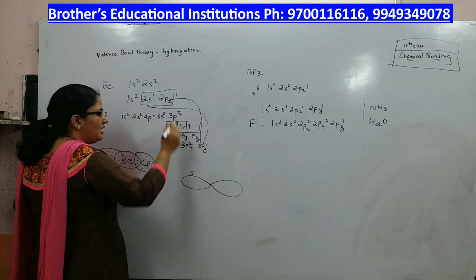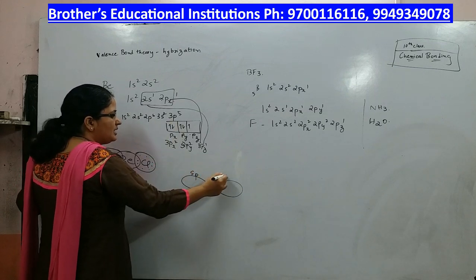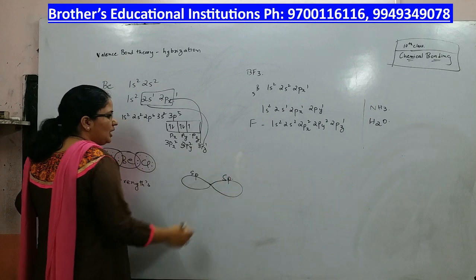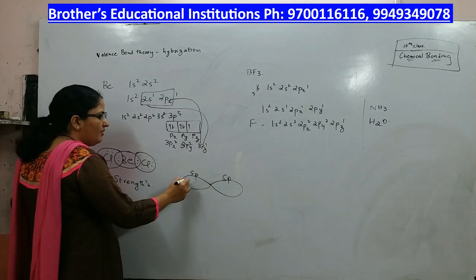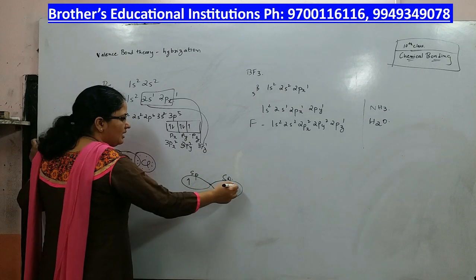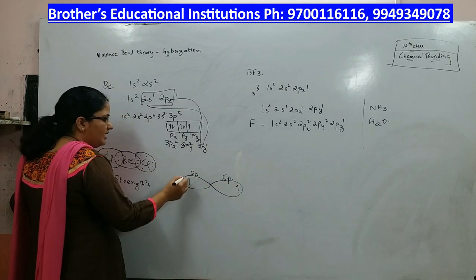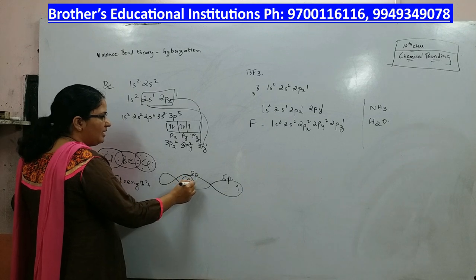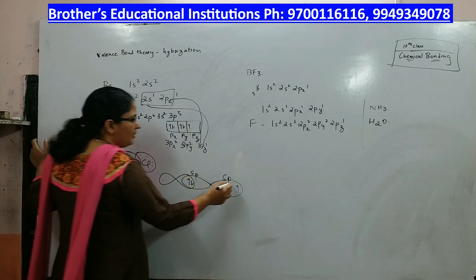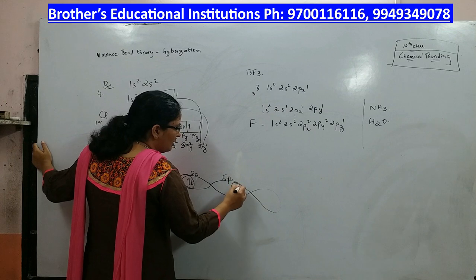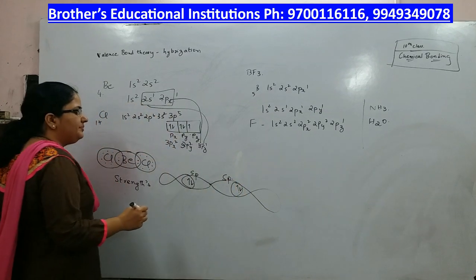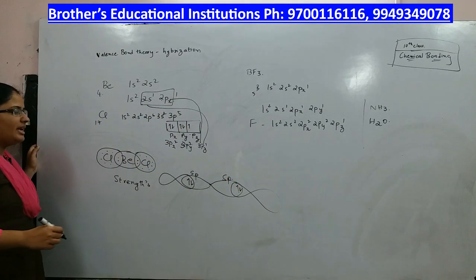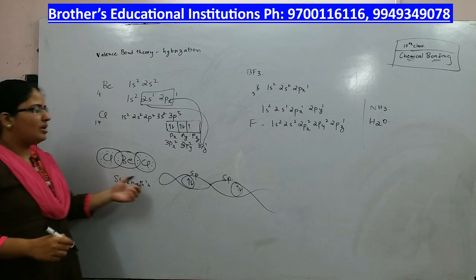Because s and p are combining, they are called sp hybrid orbitals. In each sp hybrid orbital, one electron will be distributed. These overlap with the pz orbitals of the chlorine atoms. This is why the bond strengths are the same.